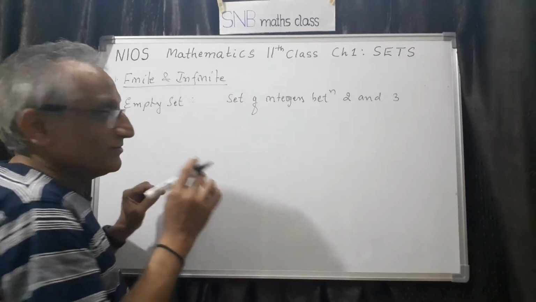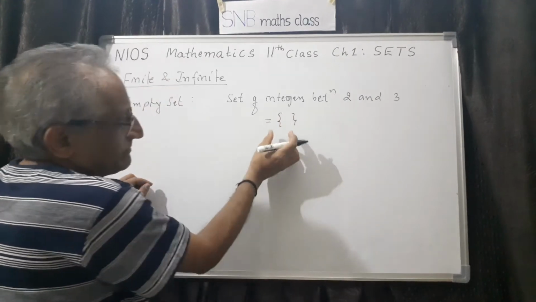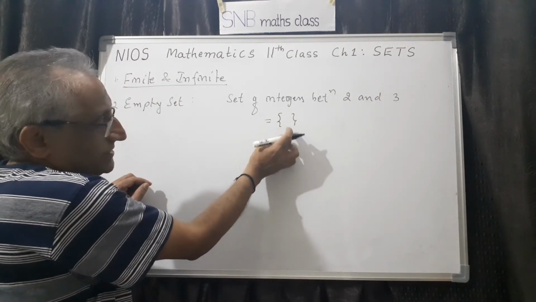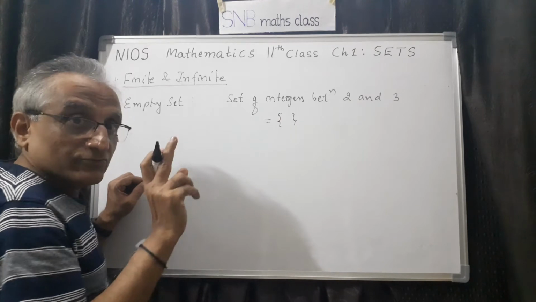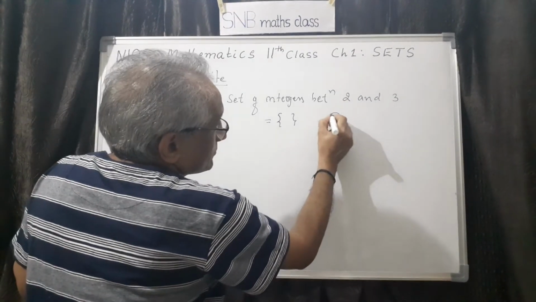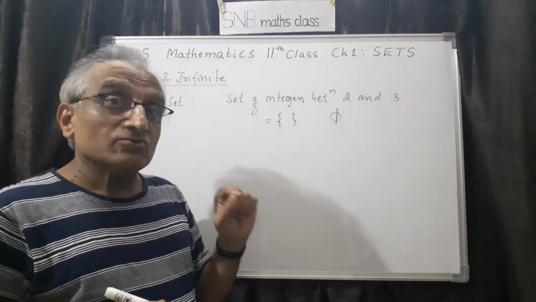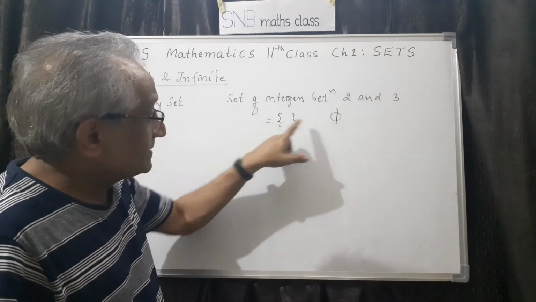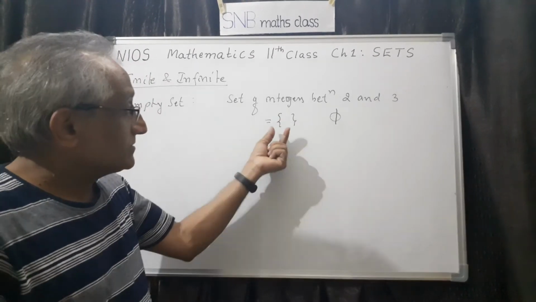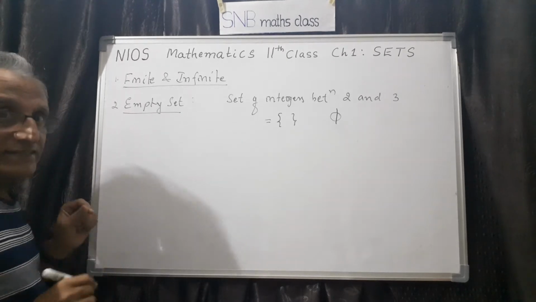But there is a symbol for empty set. Either you should use this symbol, that means 2 flower brackets like this, but don't write anything inside. This is one allowed symbol. Or you can also use this, which is called phi actually, a Greek letter. But sometimes students make a mistake. They write this inside this one, that is wrong. Either use this one or this. And empty set is also called null set or void set.